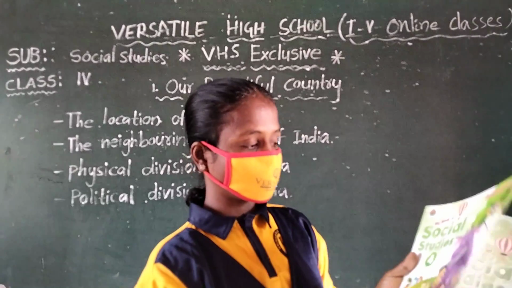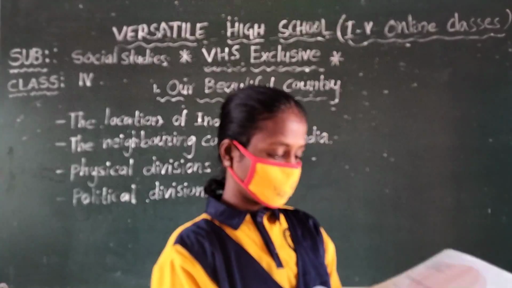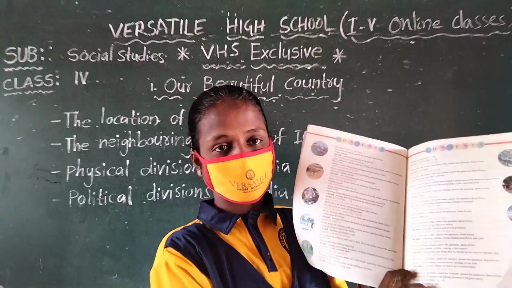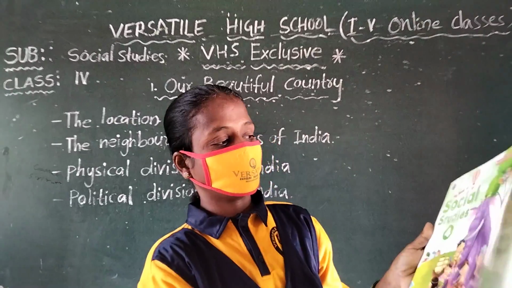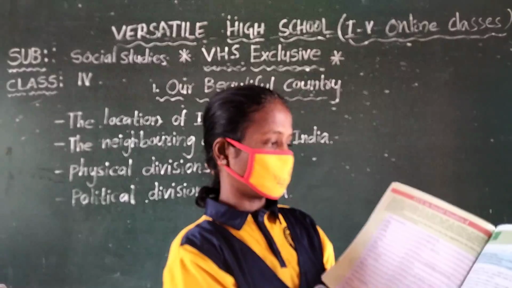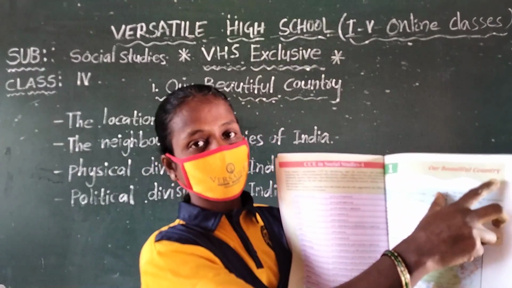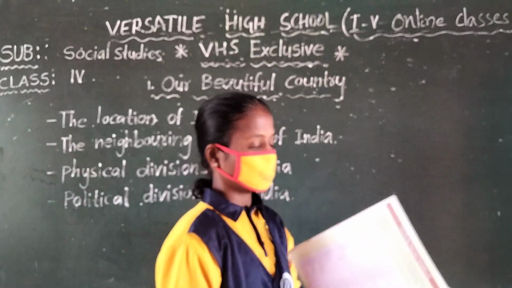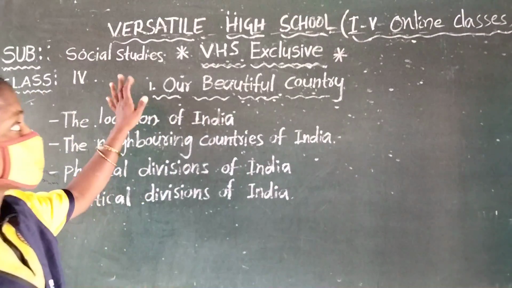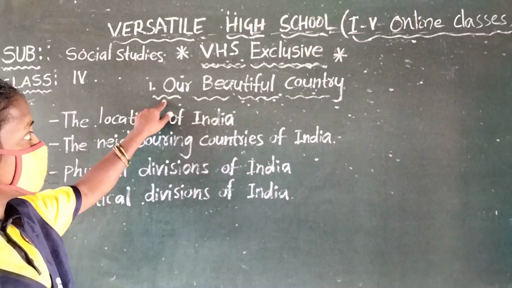Children, in this social textbook there are a total of 21 lessons. Our first lesson is our beautiful country. Children, in this lesson, what is our lesson name?